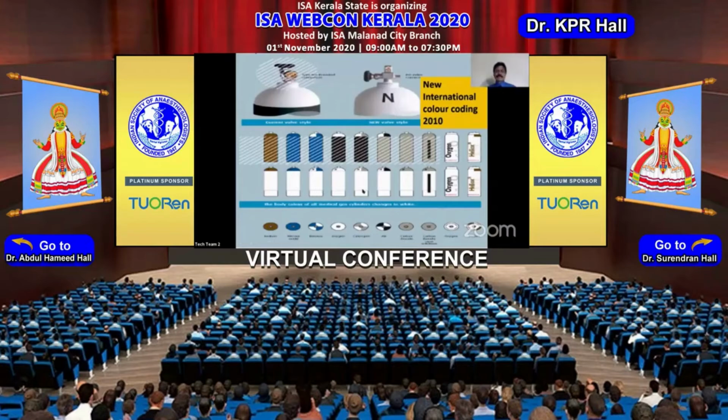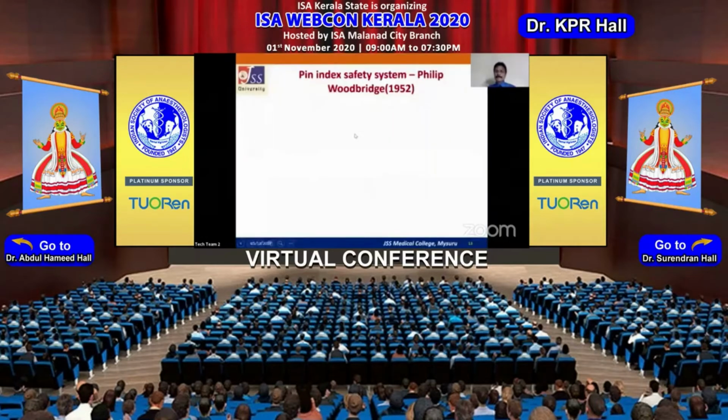In this new one, all the cylinder bodies are white. You can know which particular gas is present in a cylinder only by the shoulders. You can see oxygen is white and white, nitrous oxide is a white body with a blue shoulder. And a capital N is written on the shoulders, indicating that it is the new international color coding.